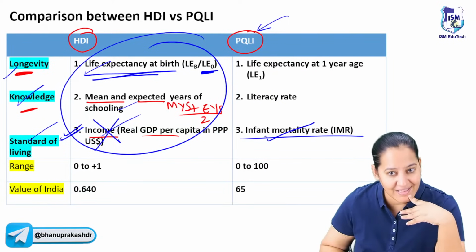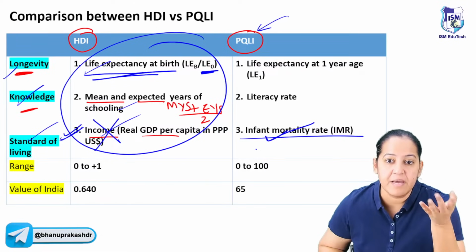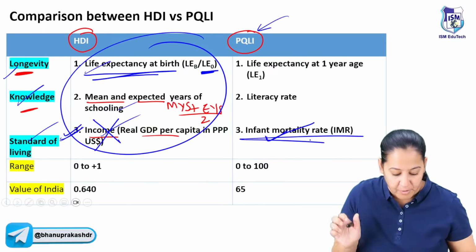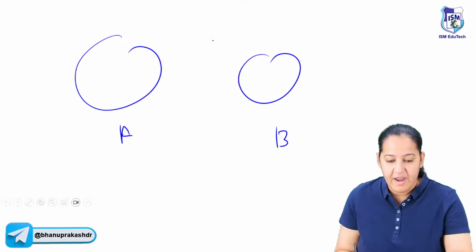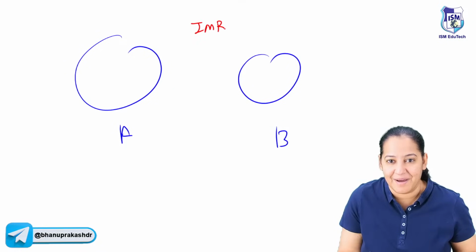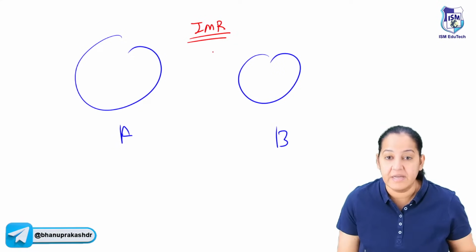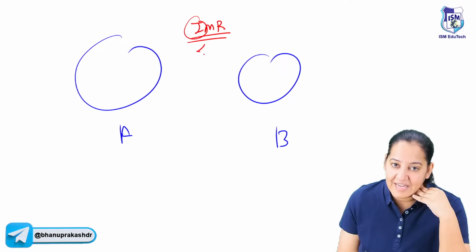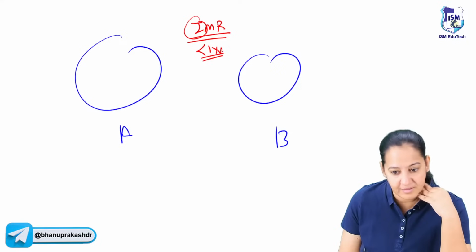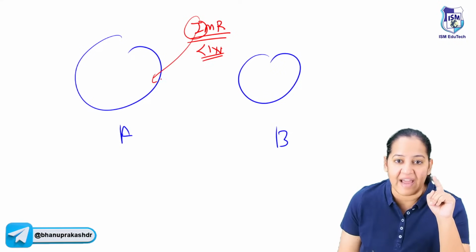So here health is put ahead of the income. Here we are taking IMR, infant mortality rate. There are 2 countries, country A and country B. We have to see the IMR. You know what IMR is? Infant mortality rate. Who is the infant? Anyone who is less than 1 year of age. So how many infants are dying here in 1 year?